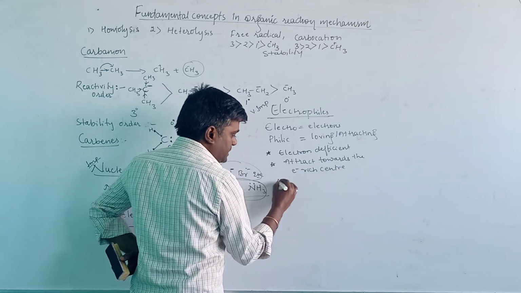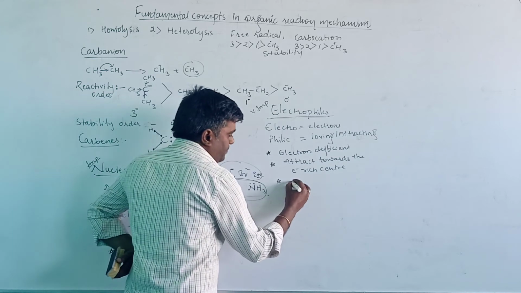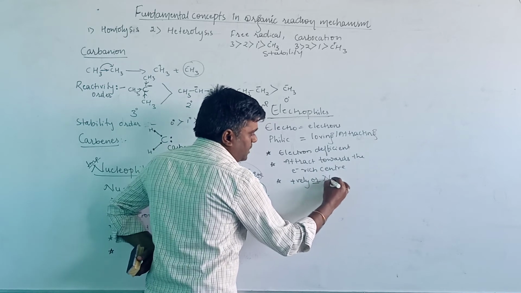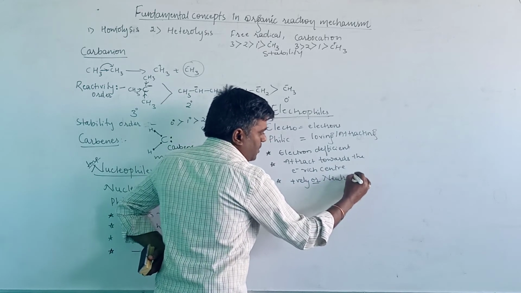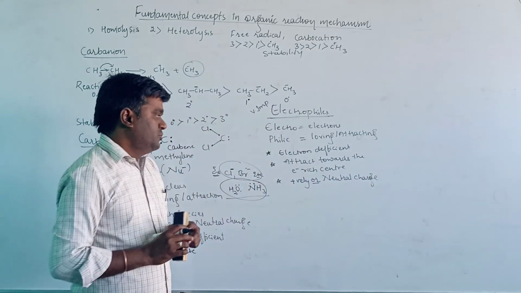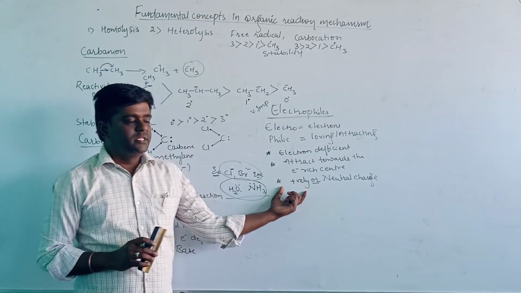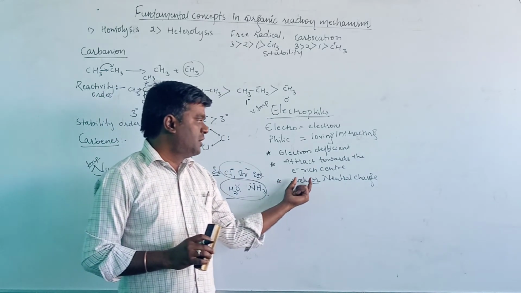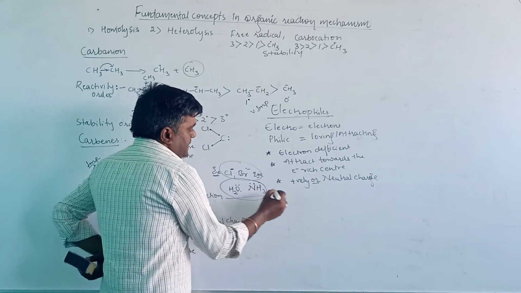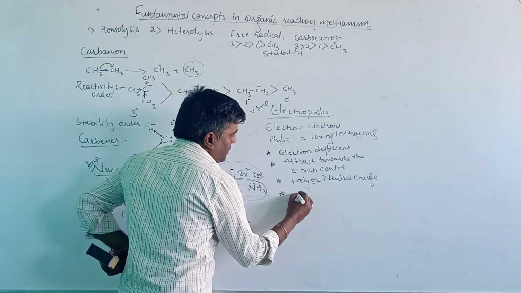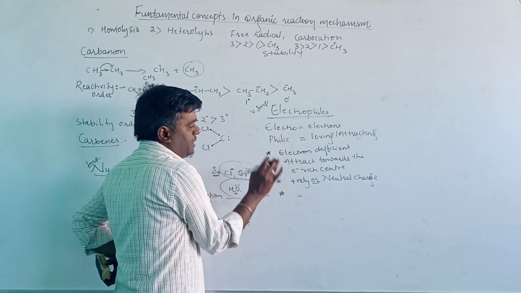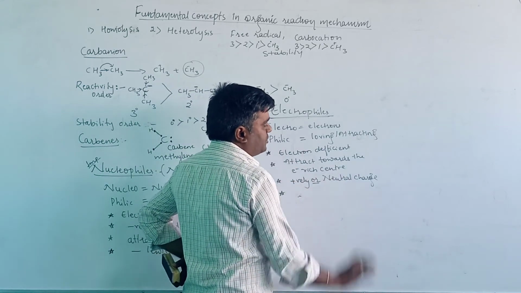The next point is that these may be positively charged or neutral species. The positive charges contain a deficiency of electrons. These are electron deficient, attracted towards the electron rich center, and are positively charged or neutral.